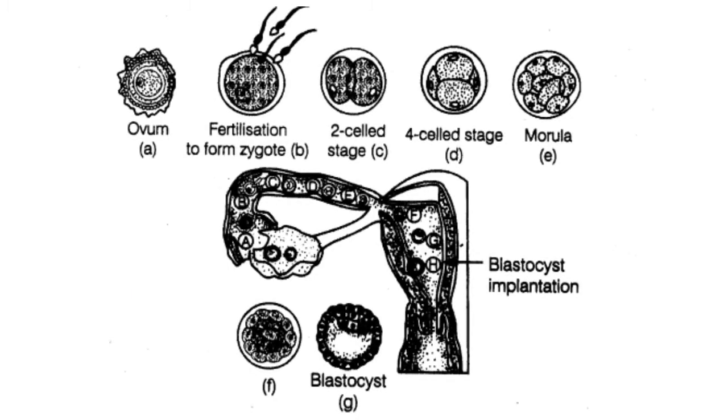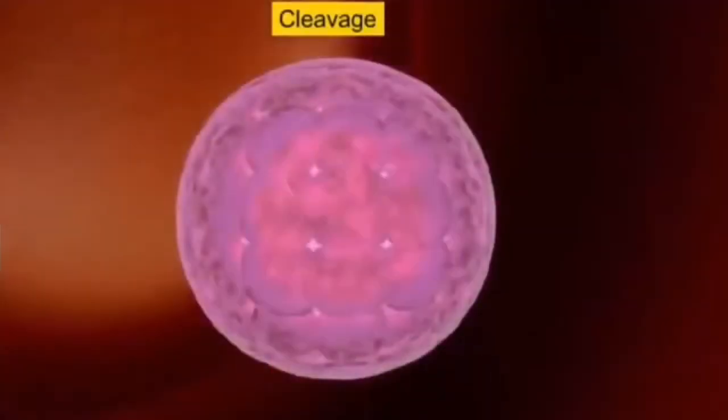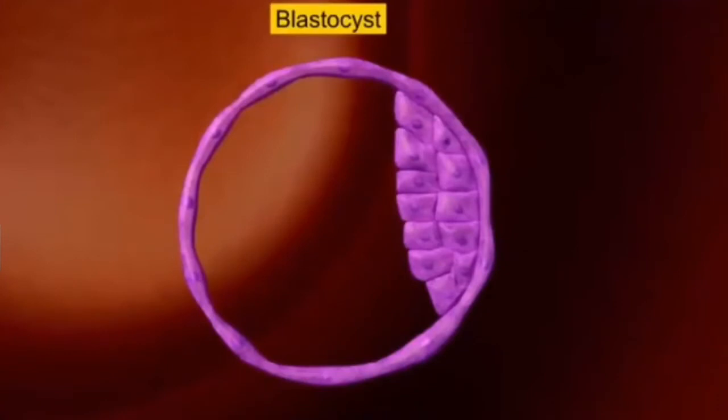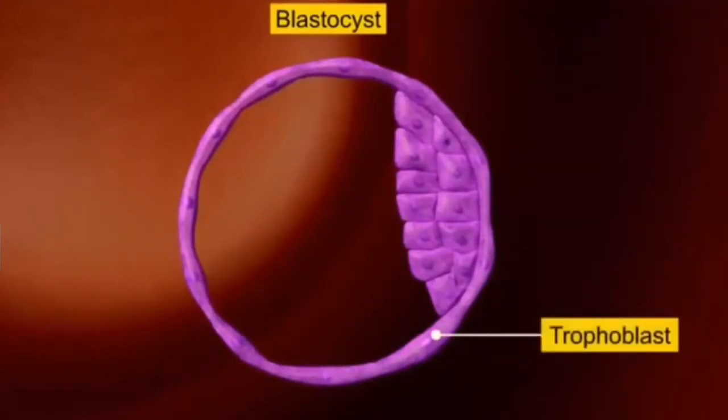The next topic that we have to deal with is the development of an embryo, or the embryonic development. The development of an embryo from a fertilized ovum involves the following events. Now, the mitotic division starts as the zygote, or the fertilized ovum, moves through the isthmus of the oviduct, or the fallopian tube, towards the uterus, forming 2, 4, 8, 16 daughter cells called the blastomeres. Now, this process is called cleavage.